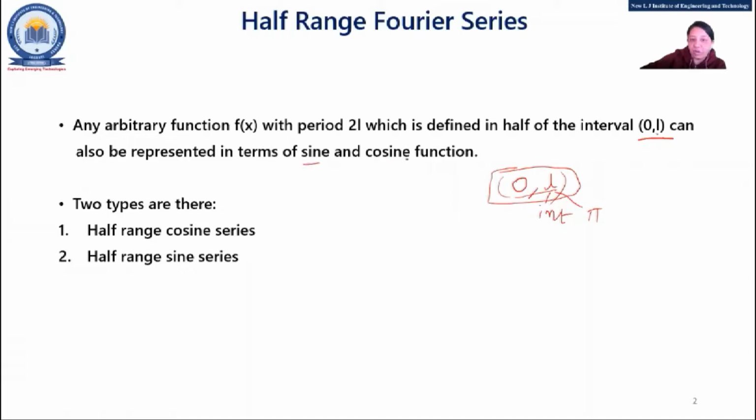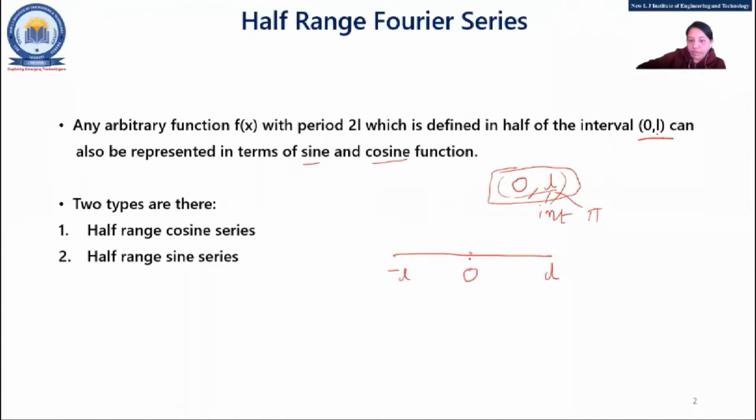Now it can also be represented in terms of sine and cosine. So indirectly it will depend upon the concept of odd and even, right? Suppose I have minus L to L and 0.